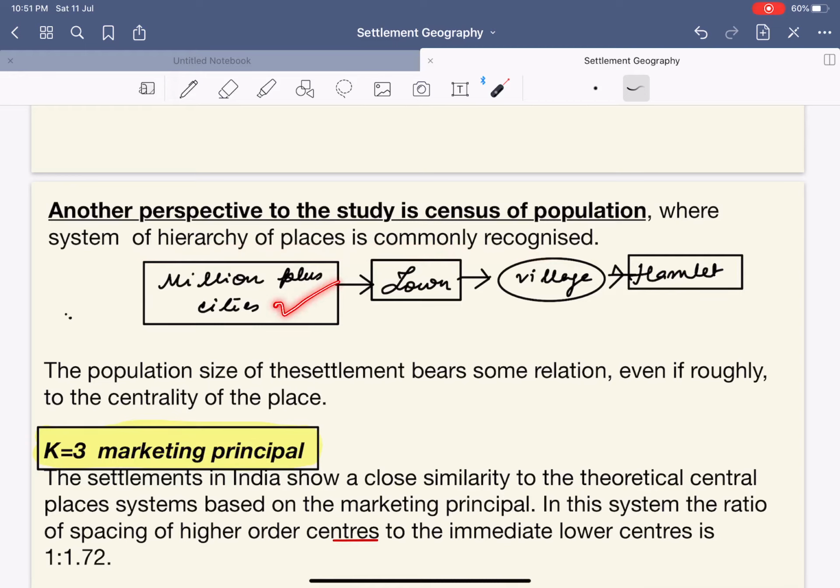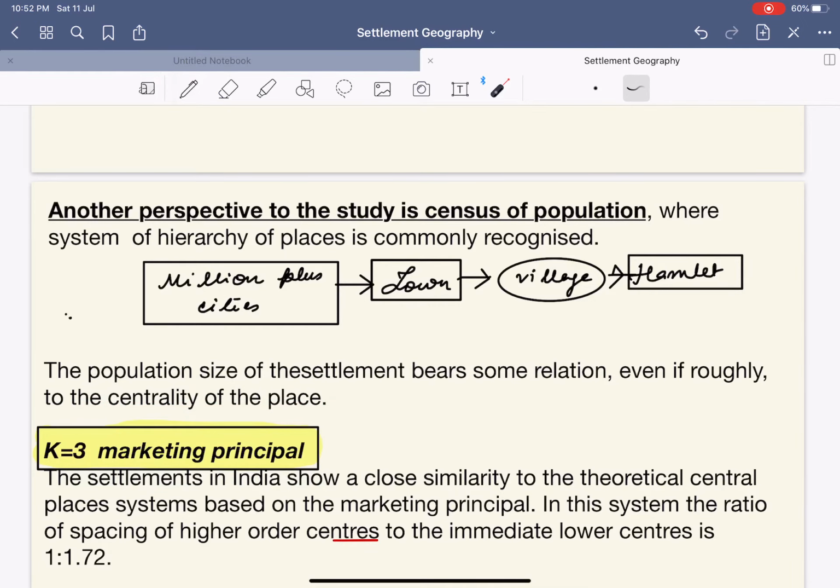We have the million plus cities, next to million plus cities we have the town, next to town we have a village, and next to village we have a hamlet. What is a hamlet? It's nothing but a smaller settlement. The population size of the settlement bears some relation, even if roughly, to the centrality of the places. Understand this.